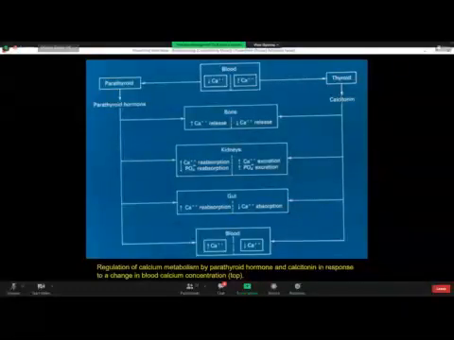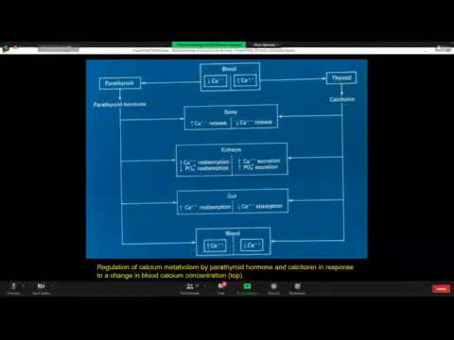Now look at the right upper column of the slide. If there is a rise of calcium level in the plasma, that acts as a stimulus for the C cells of the thyroid gland to secrete a protein hormone, calcitonin. Calcitonin, through the general circulation and through the cyclic AMP system, discourages release of calcium from the bone. It tries to retain calcium within the bone cells, and it causes excretion of phosphate and calcium from the renal tubule, and it causes a decreased absorption of calcium from the gut. So the net result is there is decreased calcium in the plasma.